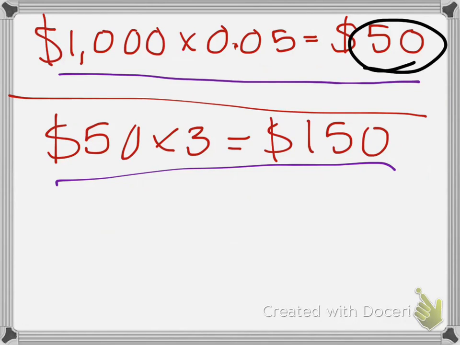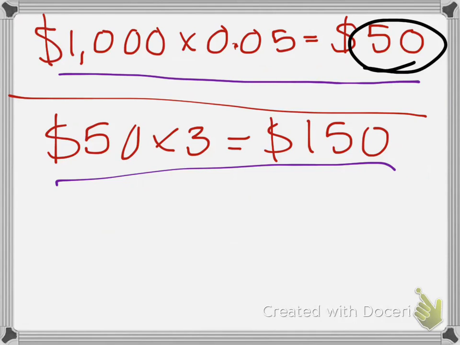Now for the next part. How much interest will Eric earn in 3 months? Since we know that Eric earns $50 each month, we can multiply that by 3 to figure out how much he earns after 3 months. That equation would be 50 times 3. 50 times 3 equals 150. Now that we know he has earned $150, we can finish the problem.